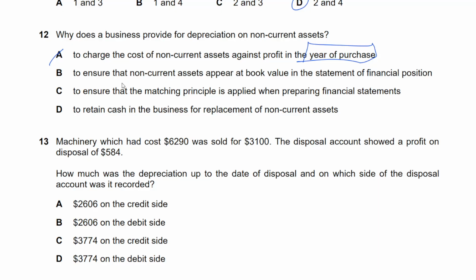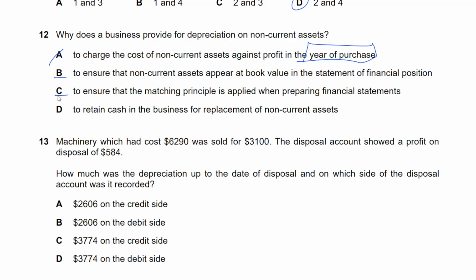To ensure that non-current assets appear at book value in the statement of financial position. Okay, that is true. Well, there's nothing wrong with that. I don't see anything wrong with it. Let's see if we have a better option. Otherwise, this is it. To ensure that matching principle is applied when preparing financial statements. And okay, that's also not bad.